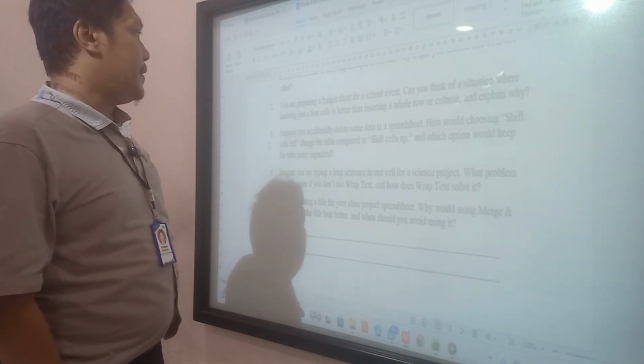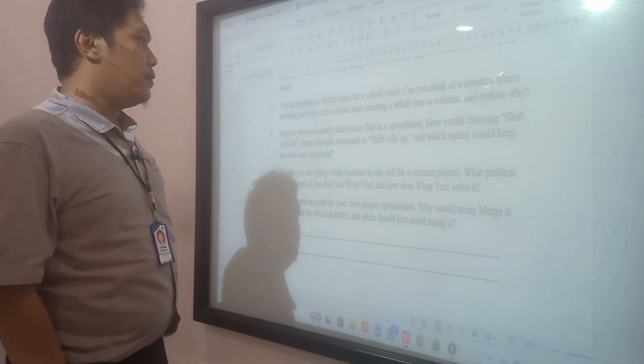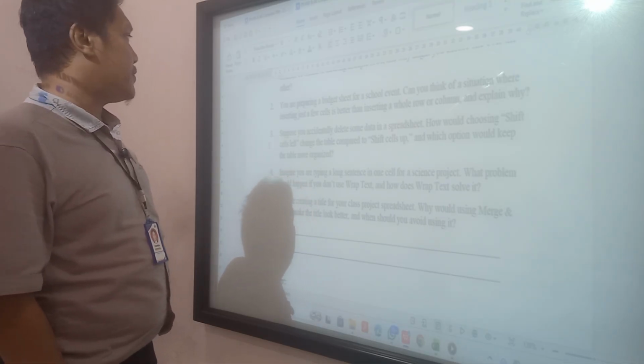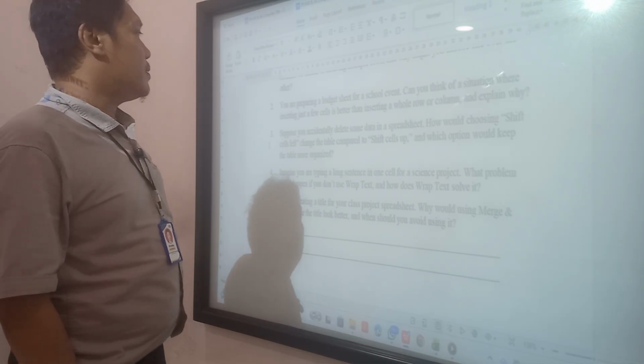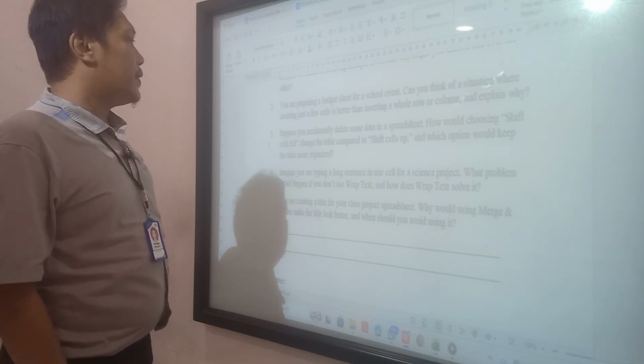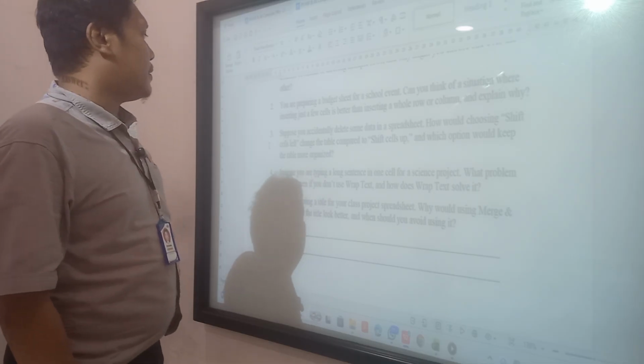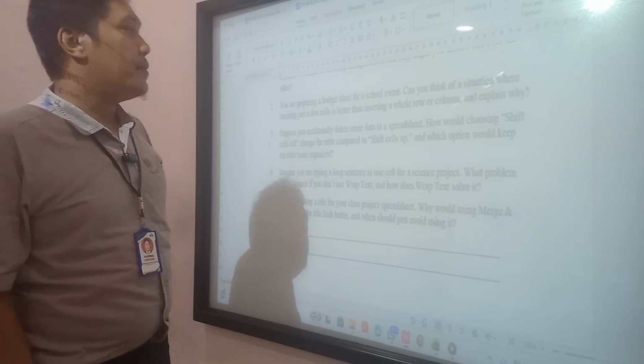Suppose you accidentally delete some data in Excel. How will choosing shift cells left change the table compared to shift cells up, and which option will keep the table more organized? Shift cells left and shift cells up are different.